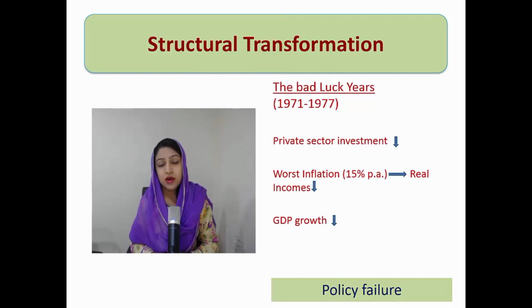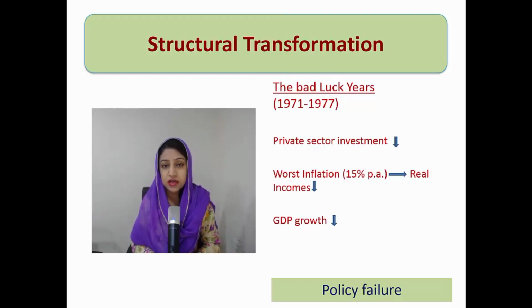GDP growth declined. If you remember, in the last era, the developmental decade, we had seen, in the first 10 years and the next 10 years, the last 20 years, that the manufacturing sector was on a good growth rate. In the last developmental decade, the manufacturing sector grew at 16% per annum before the 65 war, then 10% per annum post 65 war. The agriculture sector remained at 5% per annum growth.